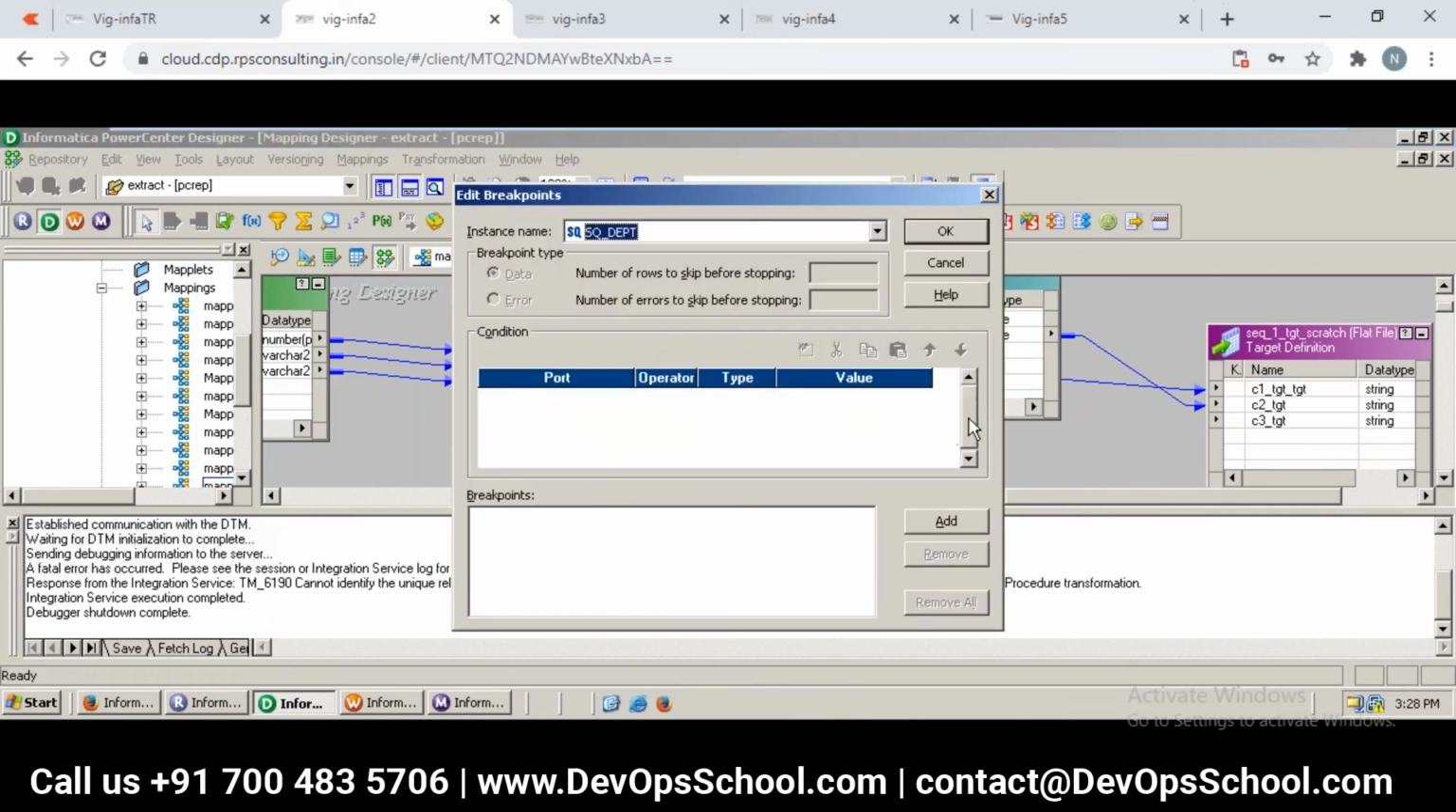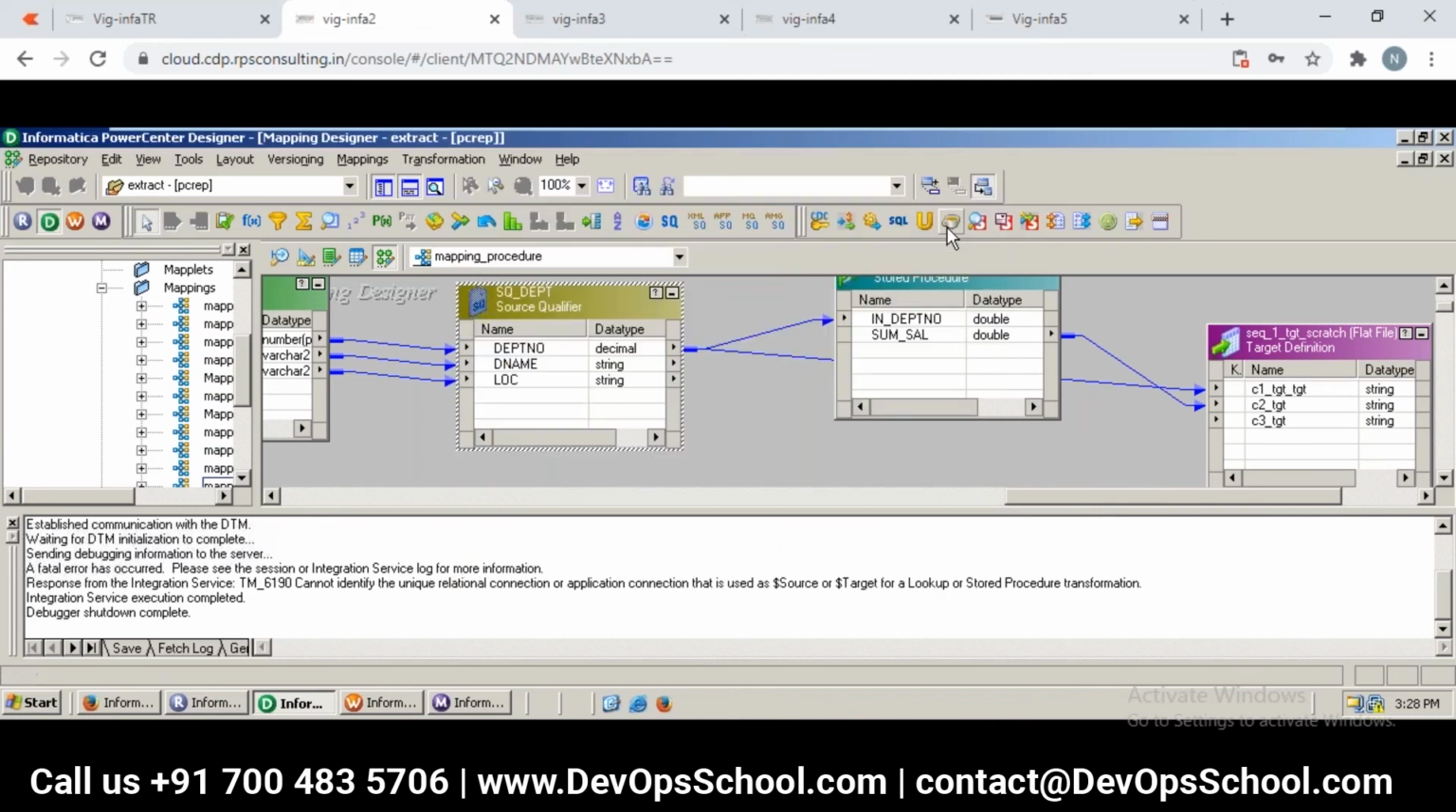Earlier we did it for something else, right? Now let us add a breakpoint with some condition. The condition is going to be, let us say, department number 20 or whatever, right? And then say okay. We can also specify the number of rows to skip before stopping, like 2 or 3 or whatever number. You can specify. Now we did set the breakpoint.